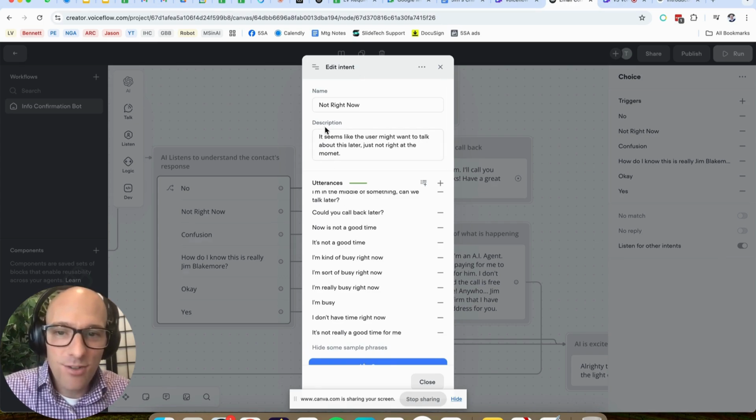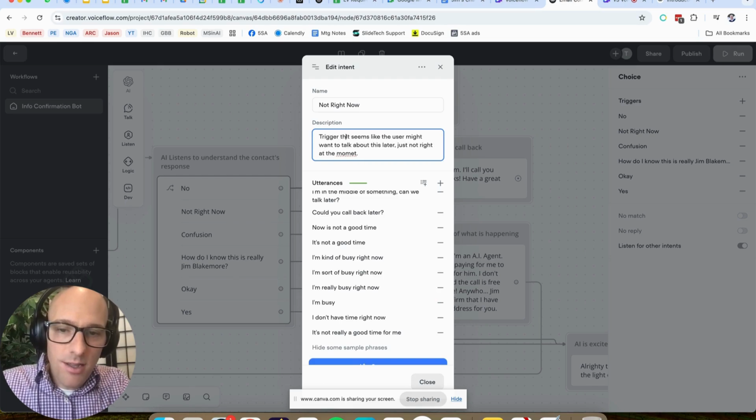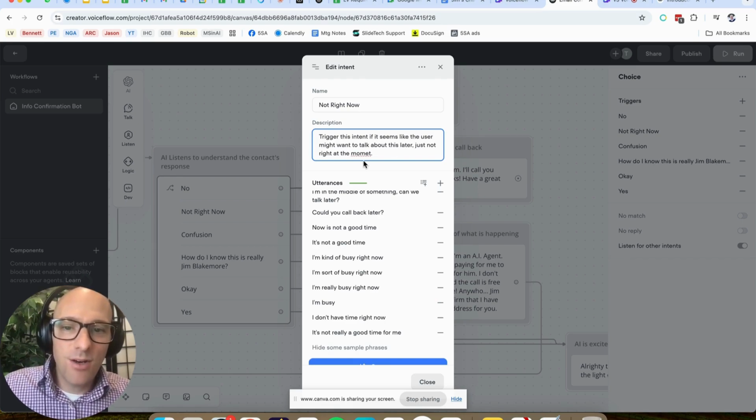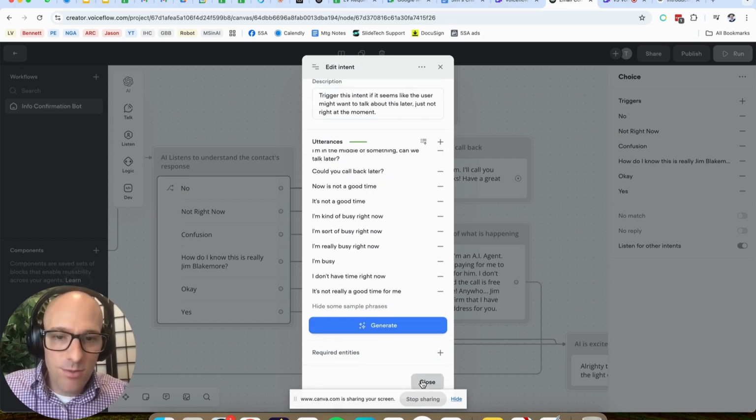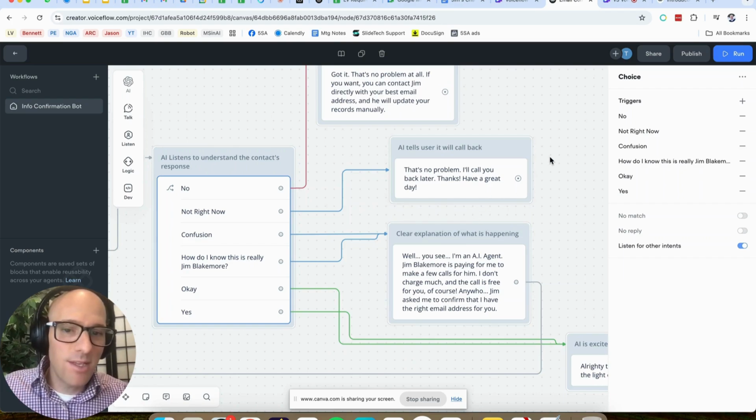I forgot to mention the description here. I should say in the beginning, trigger this intent if it seems like the user might want to talk about this later, just not right at the moment. All right, so we're going to close this one. No need to save. It just automatically saves everything. And if that's the case, then it's going to say, that's no problem. I'll call you back later. Thanks. Have a great day. Click, right?